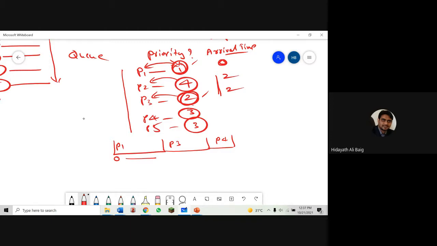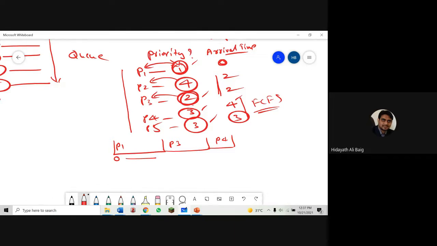Suppose process 4 came at 4 milliseconds, process 5 came at 3 milliseconds. Now what do we do? Which one is the first one? We will choose that. Hope the point is clear. If both have the same priority, then we choose according to first come first serve. So accordingly, process 5 will go to the system, then we are going to get process 4.